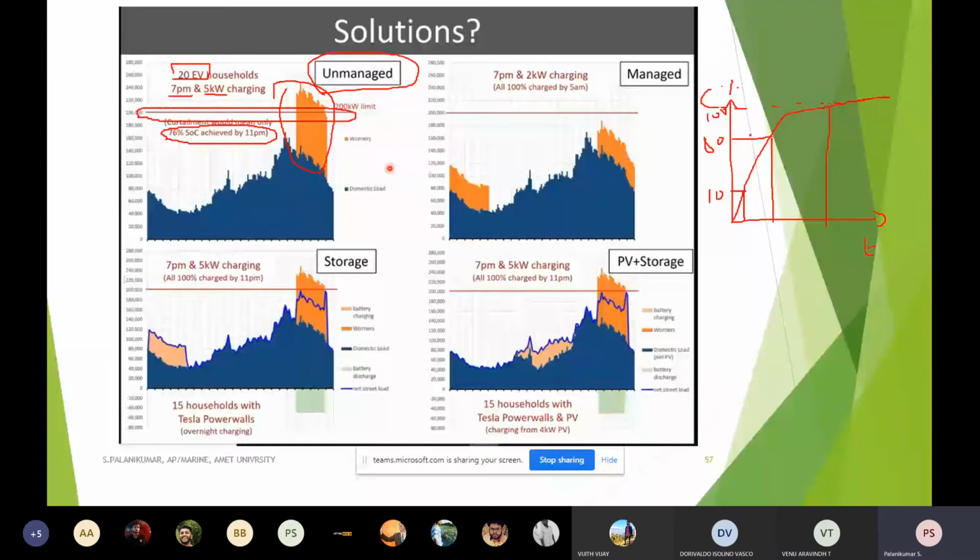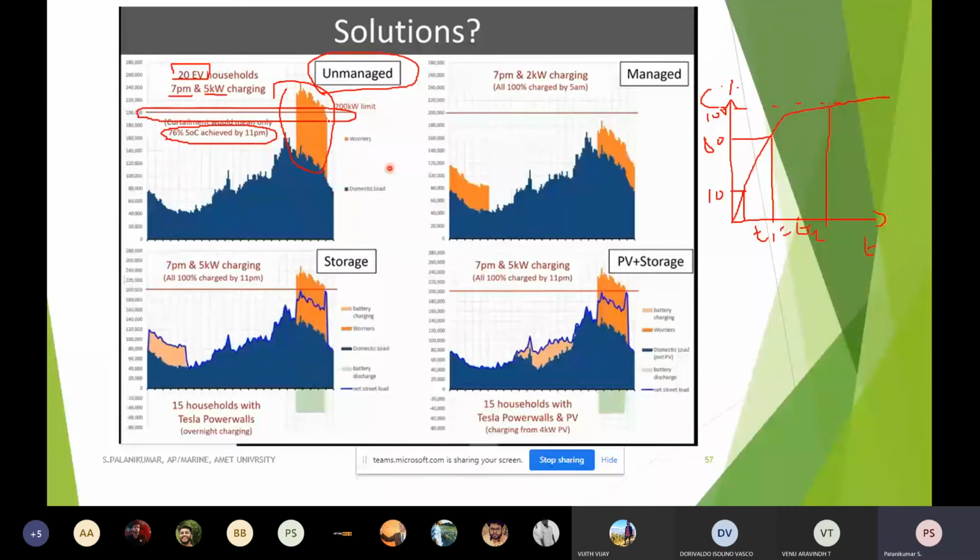That is a very peculiar characteristic exhibited by any battery. From 10 to 80 is 70 percent, while 80 to 100 is only 20 percent, but T1 is equal to T2. The same time is taken for 10 to 80% as for 80 to 100%. That is also a problem.